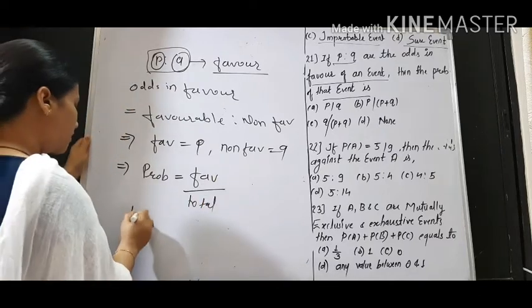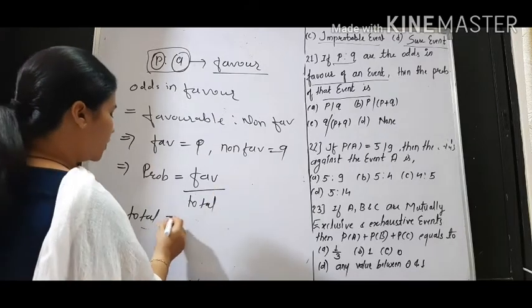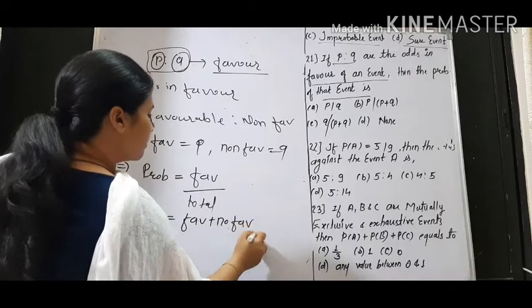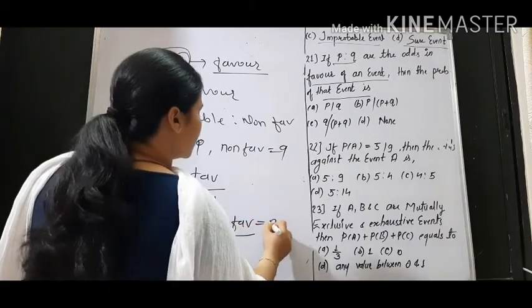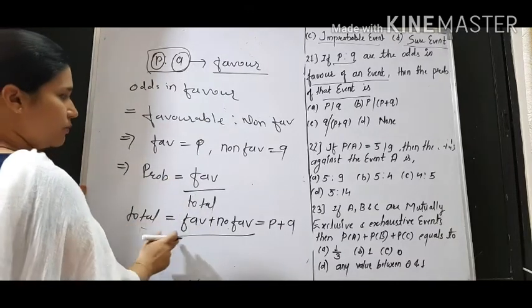What is total? When we take favorable and non-favorable, at that time the total sample space will be what? Sum of favorable plus non-favorable. If we add both, we get the sample space. Means the sample space is P plus Q. So what is the probability of any event? Favorable by total. Total is P plus Q.